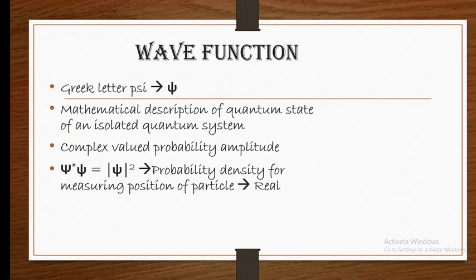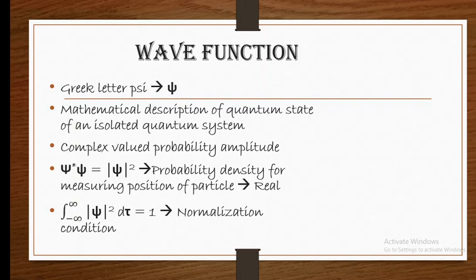So why we need to normalize is clear. In order to be physically measurable, the wave function should be normalized. And how to normalize? It is using the normalization condition, which is the integration from -infinity to +infinity of the probability density into the volume element d tau, that is dx into dy into dz, equals 1.